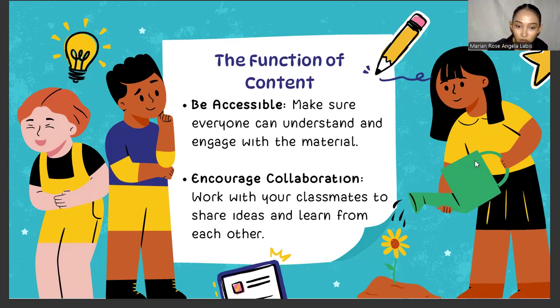Next, encourage collaboration. Let your students work with their classmates to share ideas and learn from each other. Again, students have different circumstances and different perspectives, different views in life. And sharing ideas encourages collaboration within your students. And of course, sharing, collaboration, and socialization really encourage learning because you'll find new friends.